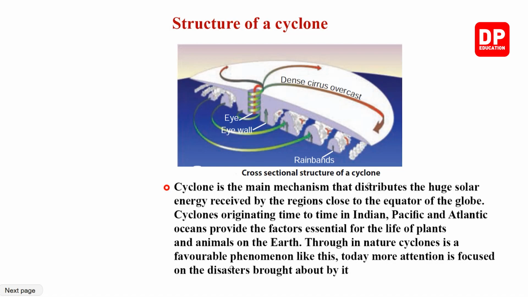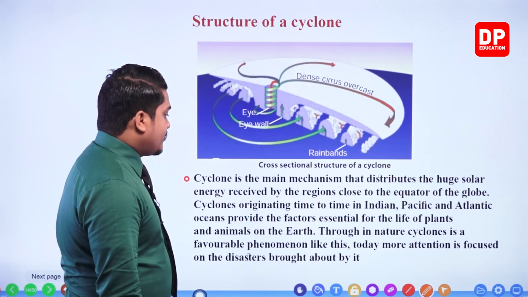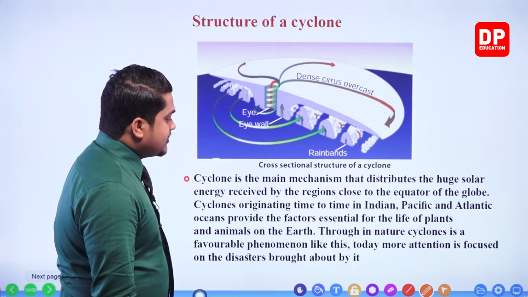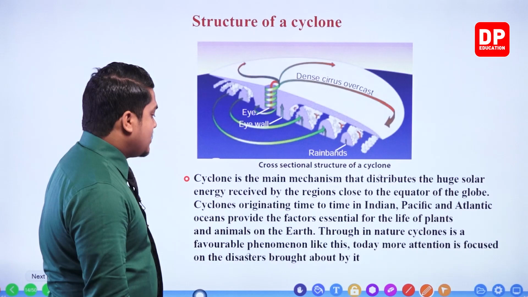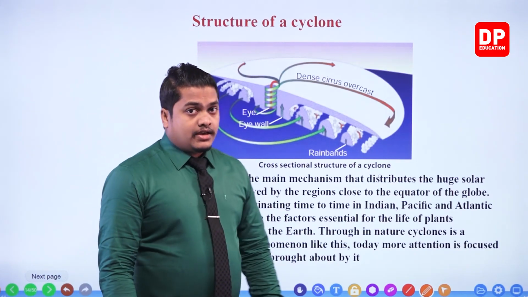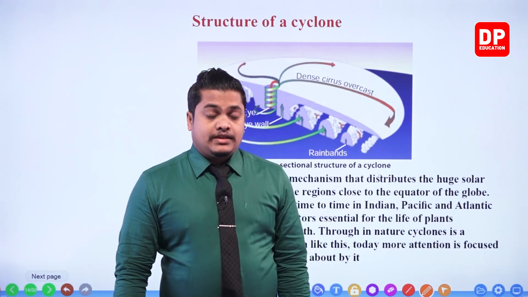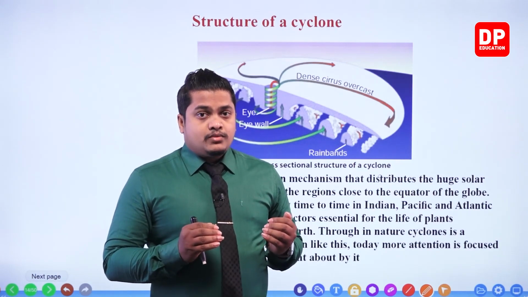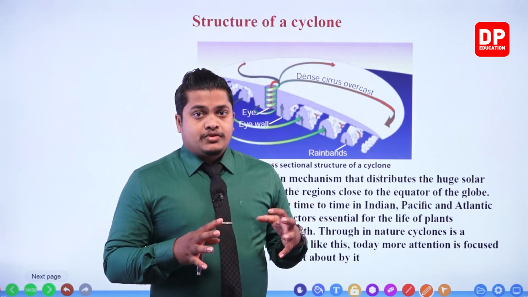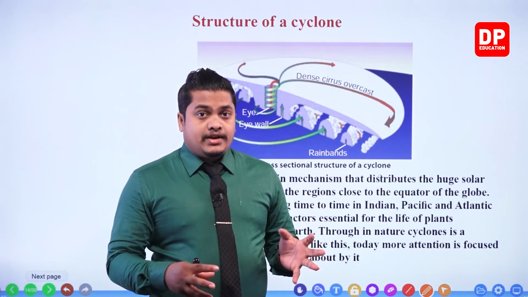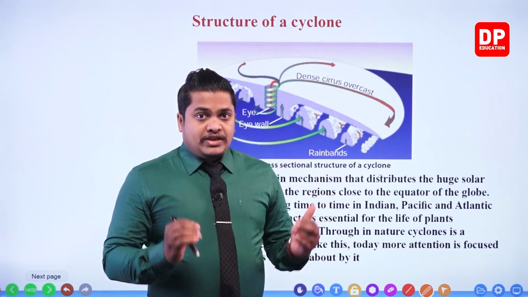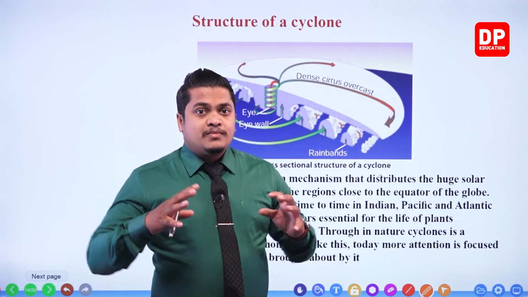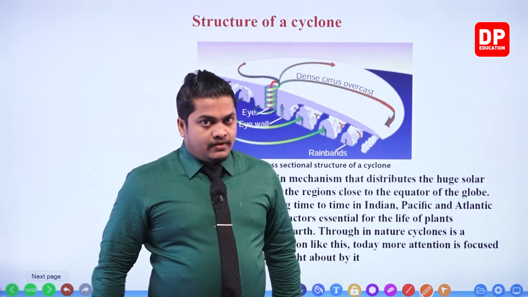Next one. Cyclone is the main mechanism that distributes the huge solar energy received by the regions close to the equator of the globe. Cyclones originate from time to time in the Indian, Pacific and Atlantic Oceans and provide the factors essential for the life of plants and animals on the earth. By just looking at these things, you might think they are only destructive. But cyclones are mainly causing the distribution of the solar energy received at the equator, which is spread all around the globe with the help of cyclones.